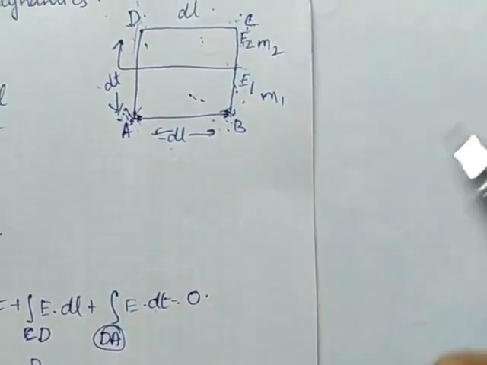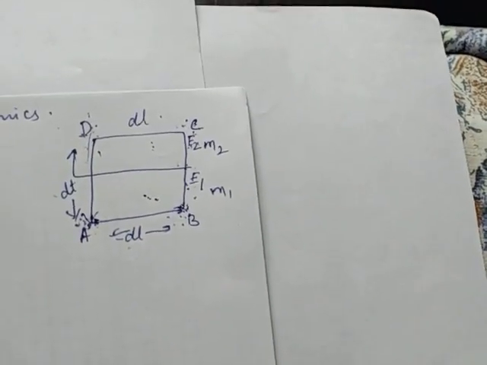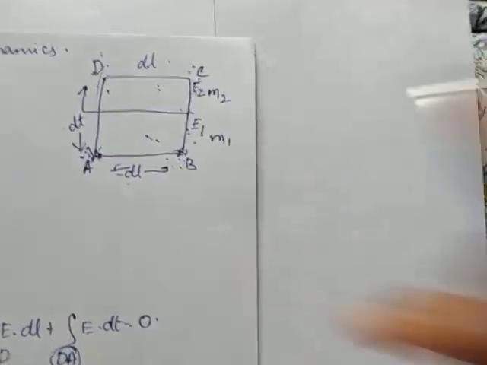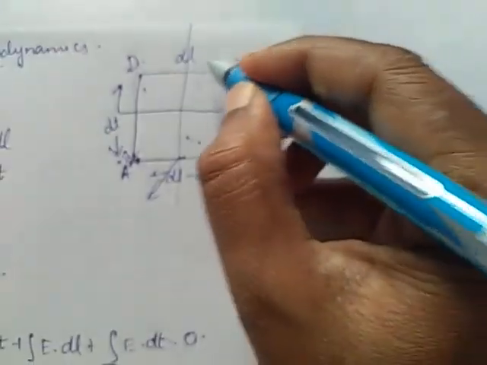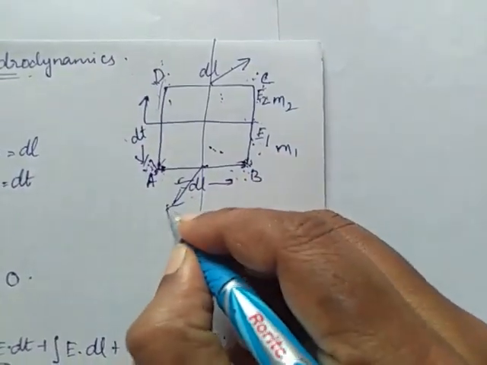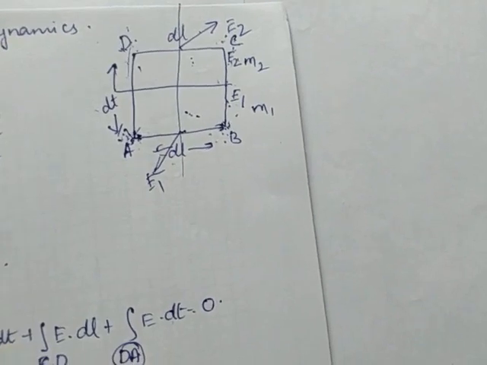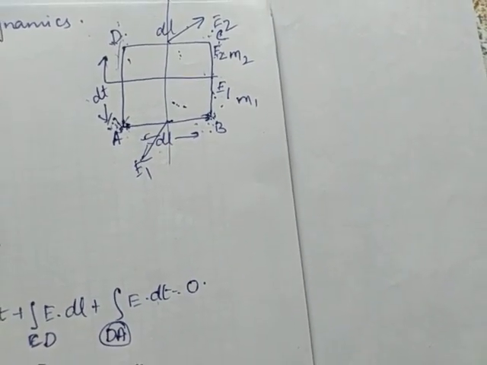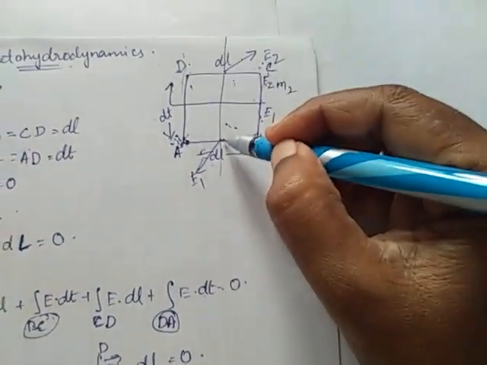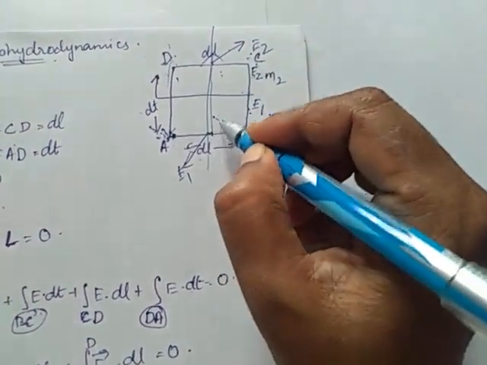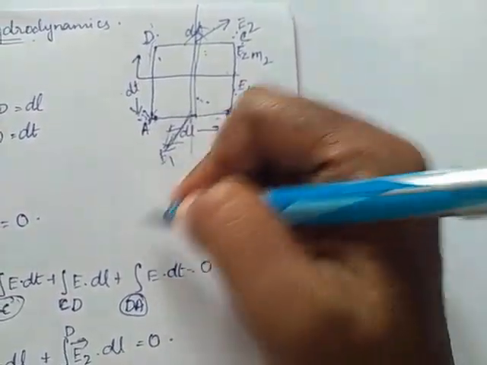When we notice this, the electric fields E1 and E2 act in opposite directions. If we consider this axis and a direction along which E2 exists, then E1 exists in the opposite direction.